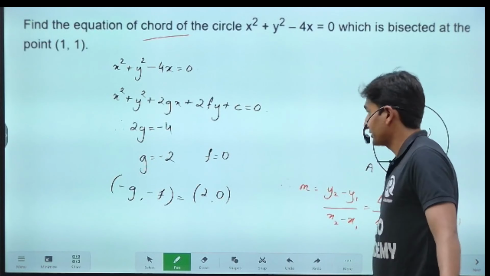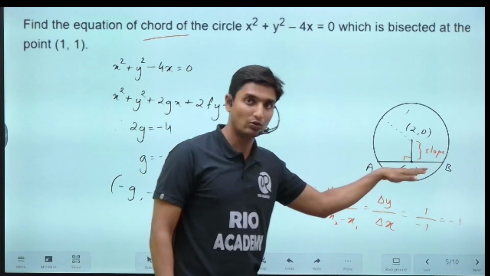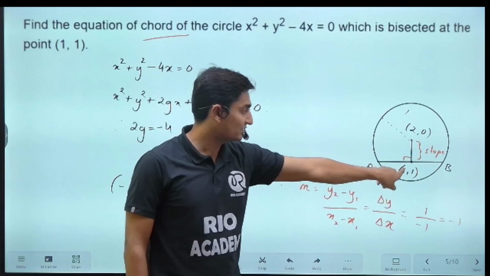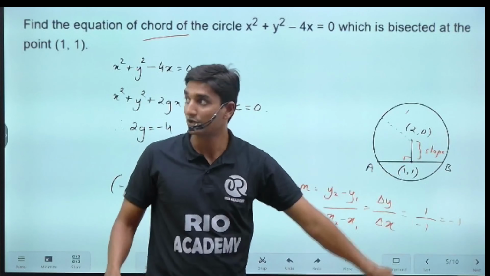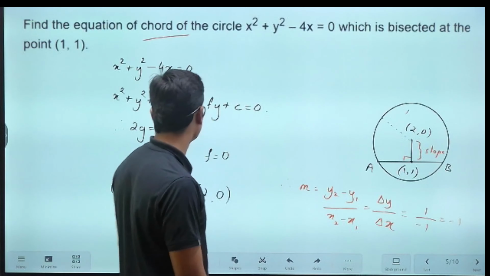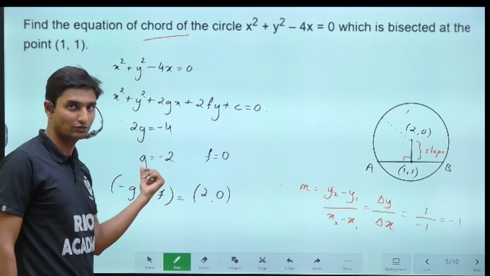Once again, guys, I'll just explain the equation of the chord. We need the equation of the chord. We have taken the chord to be AB, and bisection is happening at the given point 1 comma 1. Now we are using the equation of the circle that has been given and identifying the center of the circle.